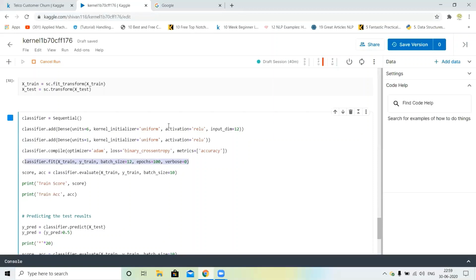This is the first compiling ANN. I just write down, this is our first hidden layer, this is our second hidden layer, and this is the output layer. Okay, and this is the compiling ANN.